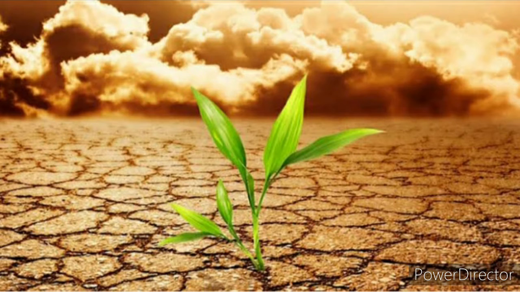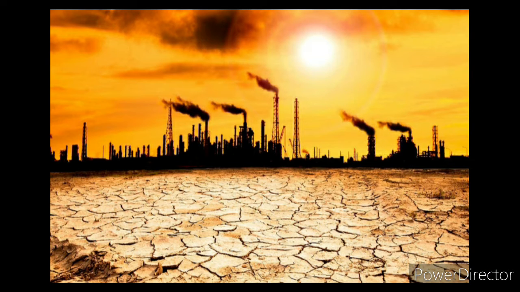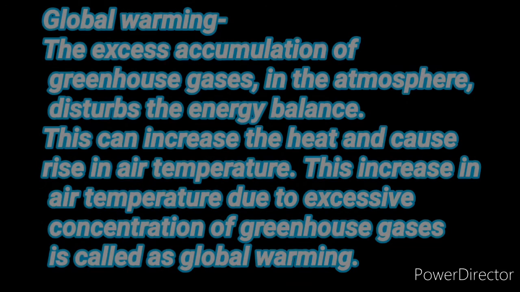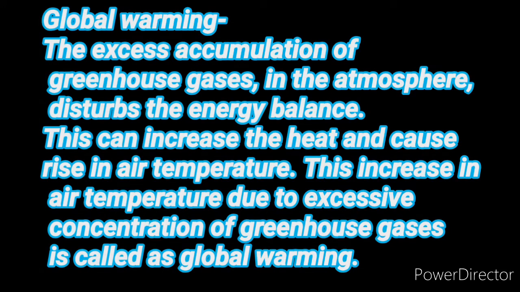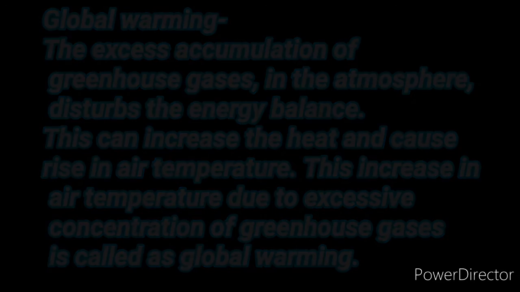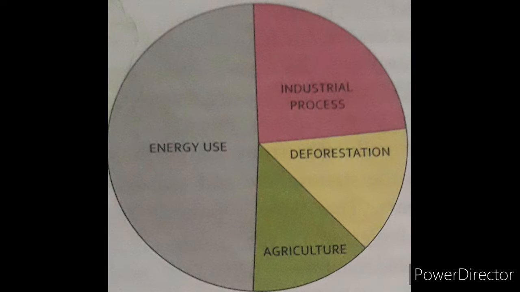Global warming. The excess accumulation of greenhouse gases in the atmosphere totally disturbs the energy balance. This can increase the heat and cause a rise in air temperature. This sudden increase in air temperature due to excessive concentration of greenhouse gases in the atmosphere is known as global warming. Now, we have four major activities that can produce greenhouse gases.